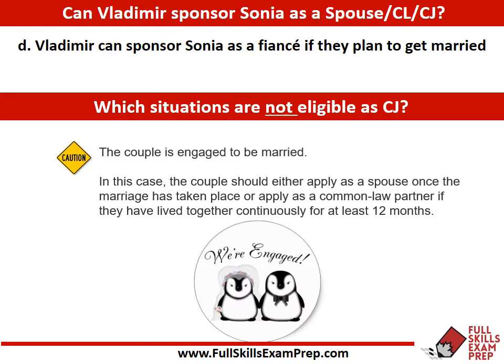So in a situation where a couple is engaged to be married, the sponsor cannot sponsor the other person as a conjugal partner. Of course, in this case here, as we saw in the previous lesson, they'd have to wait until they're actually married, or if they live together in a common law relationship for at least 12 months. So in this case here, we know that D is incorrect because there aren't really any fiancé programs for immigration.